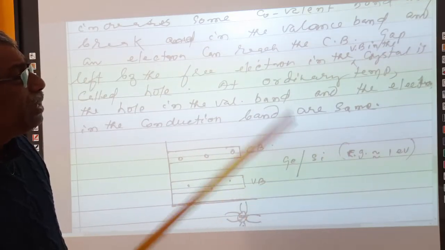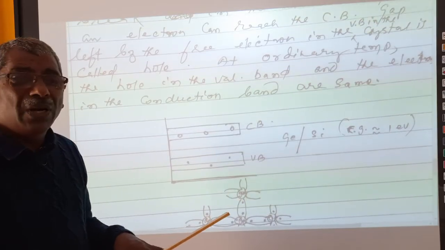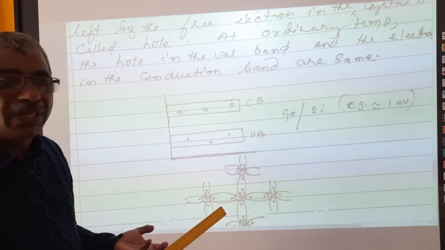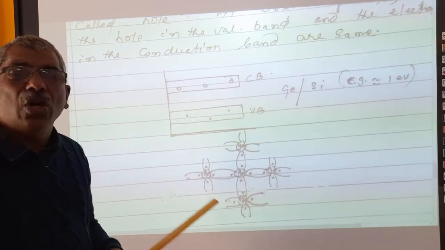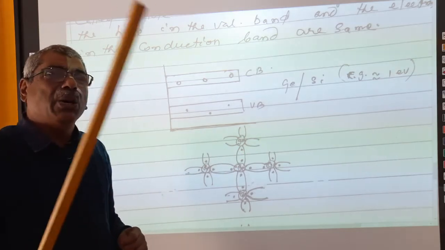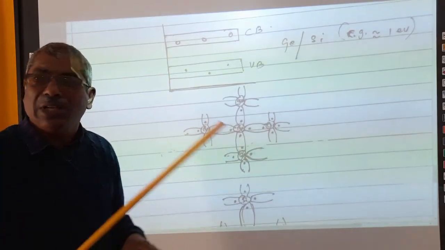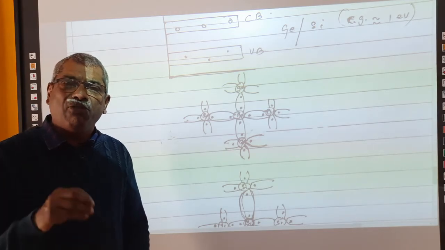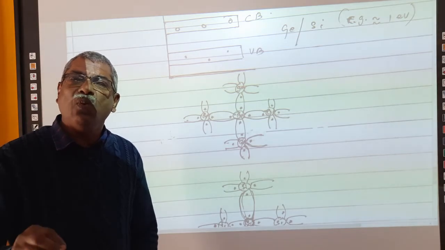That means in the valence band, also in the covalent bonding, when a covalent bond is broken and an electron gets free out of it, that place where the electron left in the covalent bonding structure is called a hole, right? So in ordinary conditions, you must understand that the number of holes in the valence band will be equal to the number of electrons in the conduction band, right? Okay, this is the situation. That means the number of free electrons in the conduction band is equal to the number of holes in the valence band.